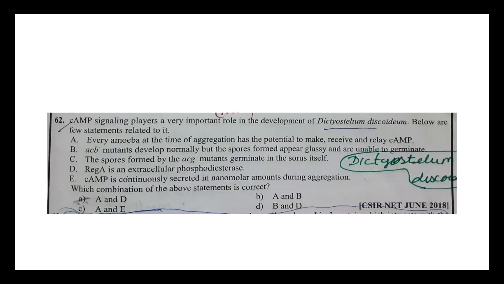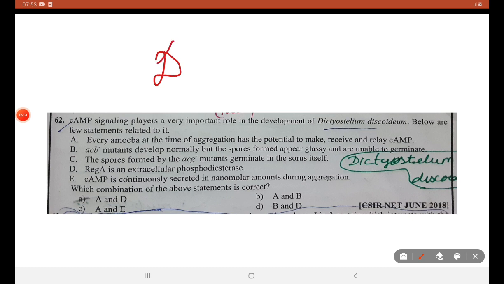Now comes a question from Dictyostelium discoideum. Dictyostelium discoideum is a social amoeba.